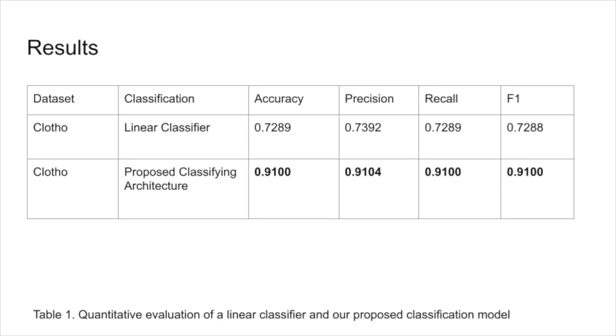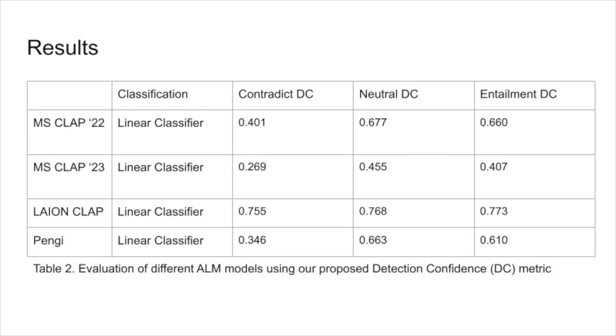Here's the experimental table for classifiers. The baseline is a simple linear layer classifier. We trained and evaluated the classifiers using the Clotho dataset, and notably, our proposed model has reached the best scores in the 4 traditional metrics. Thus, when adhering to classification models for hallucination detection, we believe our architecture should be used to achieve high accuracy.